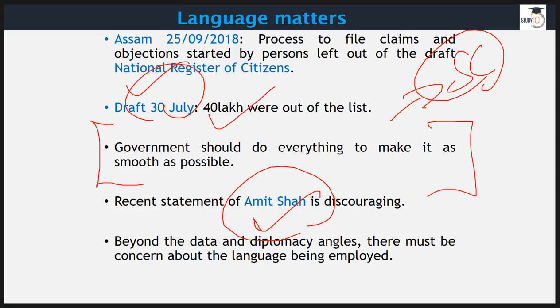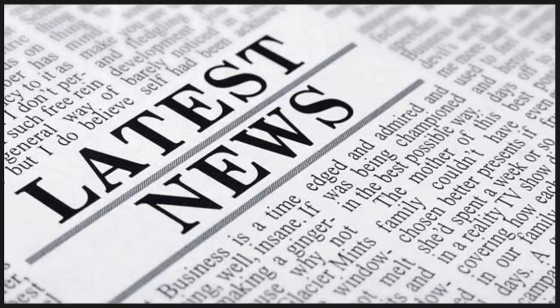We don't want to upset them, and politicians, particularly all those famous politicians, should be very careful, because it's not just that they are speaking about politics. We know that election is just around the corner, but that does not mean that we don't follow a decorum. With this, let's move on to the latest news items.